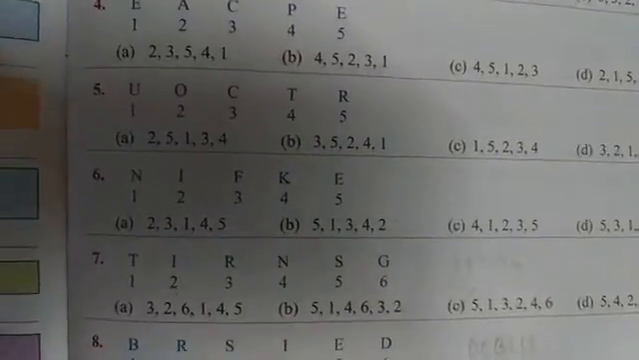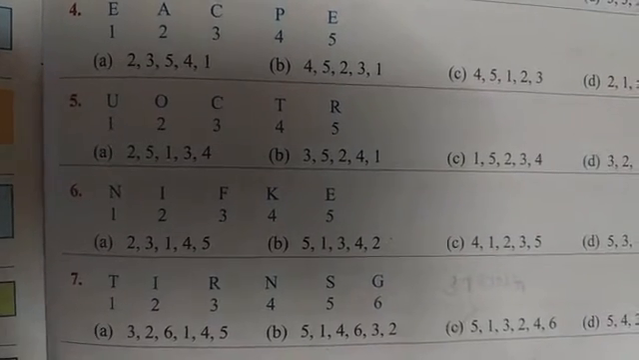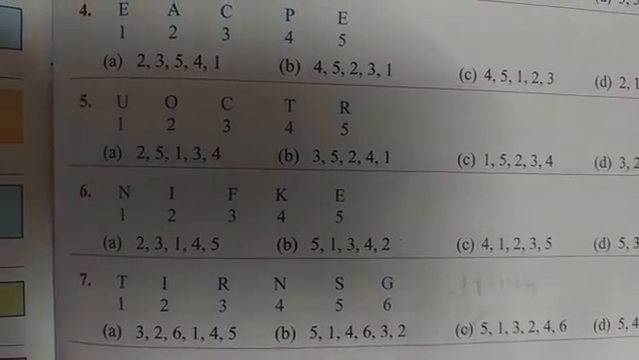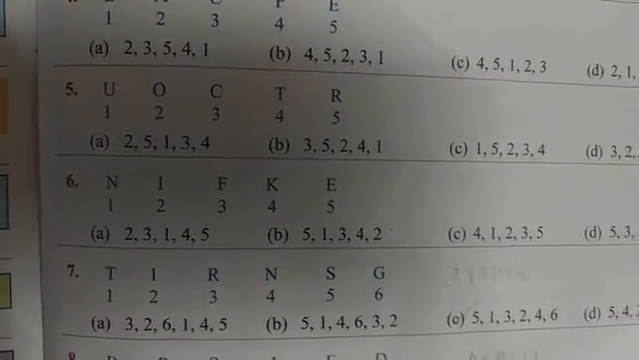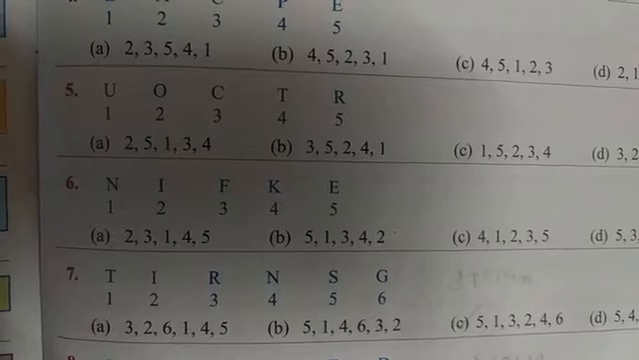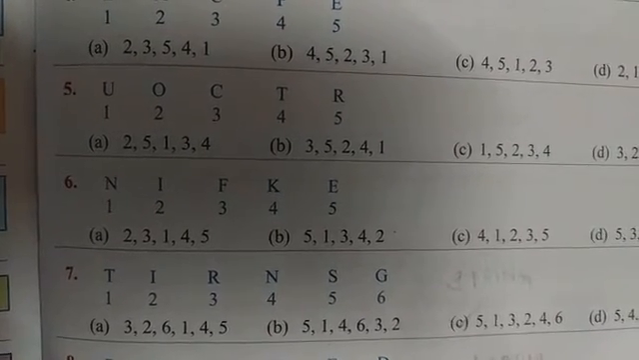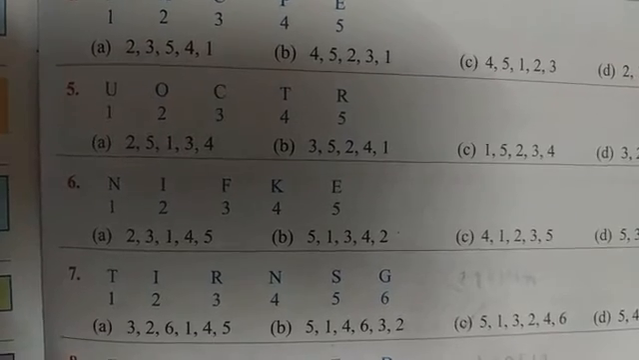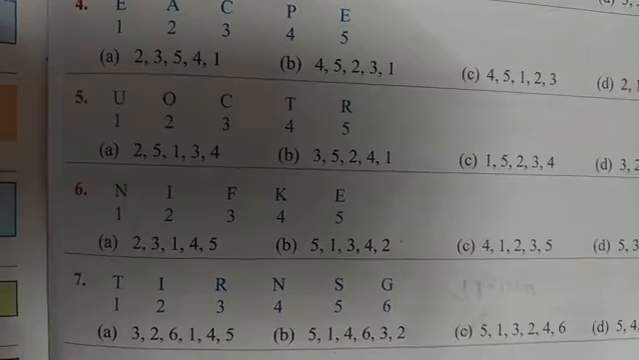Now number 7. From the given letters, the word can be formed as STRING. So for S, 5, T, 1, R, 3, I, 2, N, 4, and 6 for G. So number C, 5, 1, 3, 2, 4, 6.